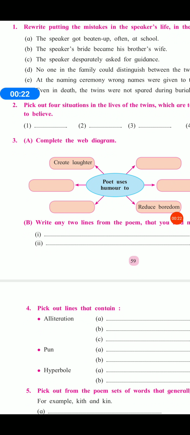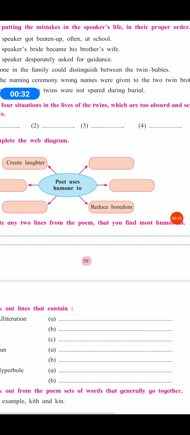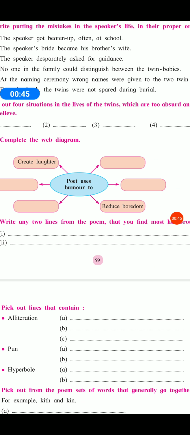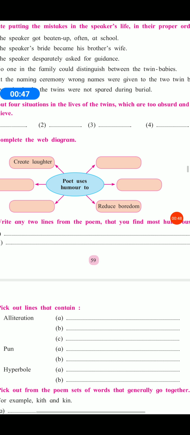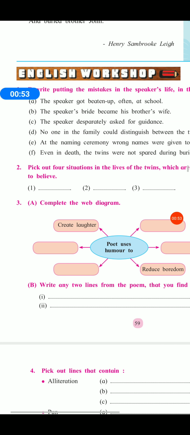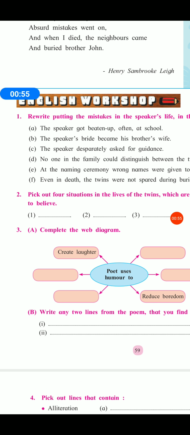Here, as given, the first one to occur is D1. No one in the family could distinguish between the twin babies. This is the first one. Then the second one: at the naming ceremony, wrong names were given to the two twin brothers. This comes at second number. Third number, A1 is coming. The speaker got beaten often at school.